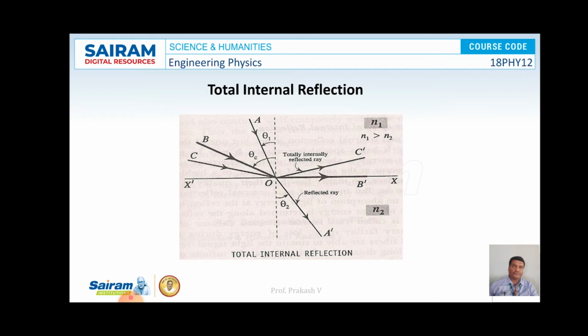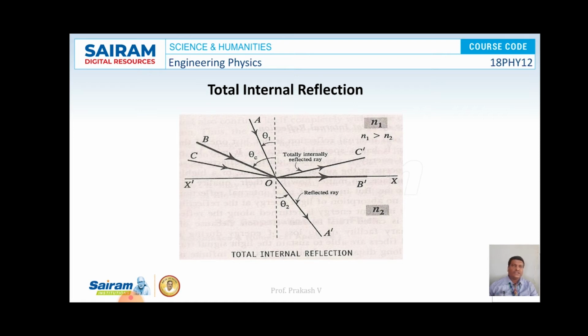along OB dash. For any angle of incidence greater than the critical angle theta c, let us consider one of the rays, CO, whose angle of incidence is greater than the critical angle theta c, it will reflect back into the system, that is along OC dash. This phenomenon is known as total internal reflection.